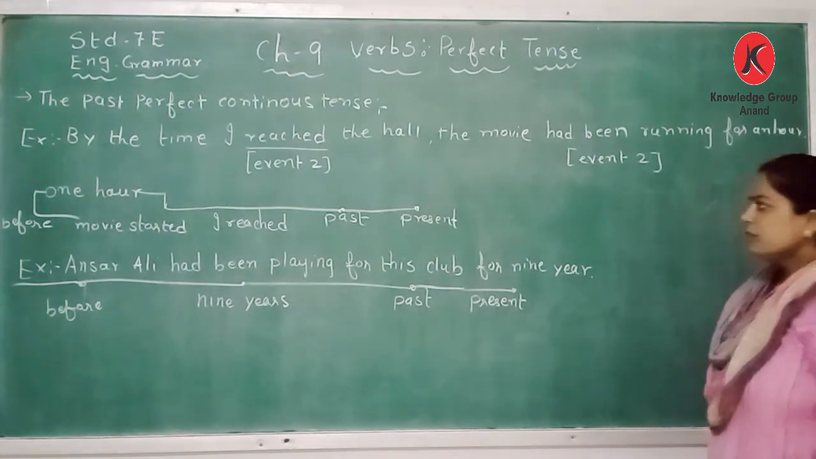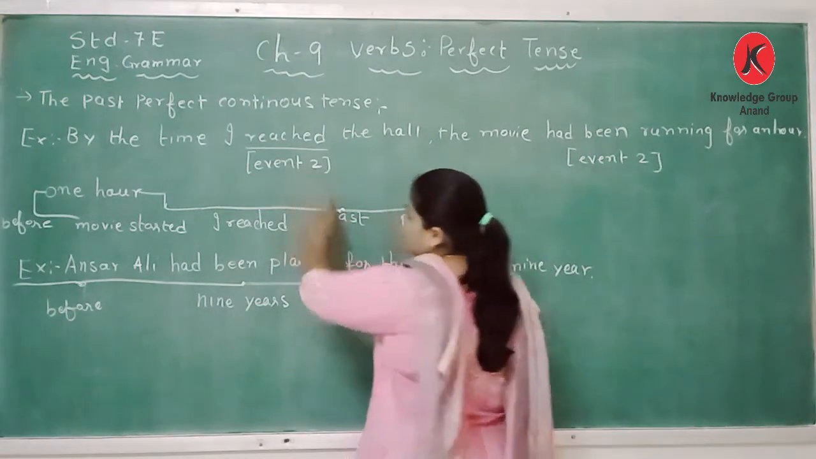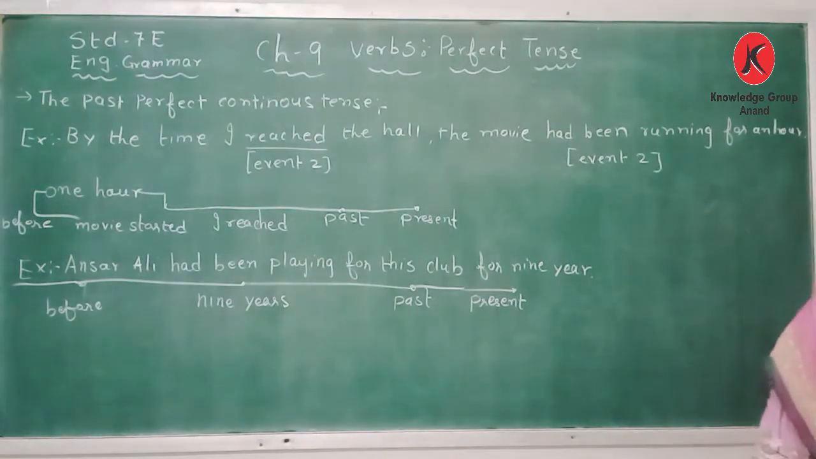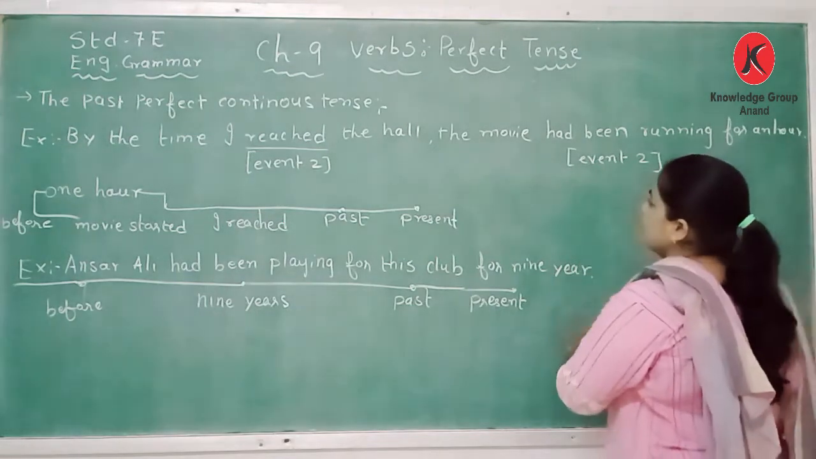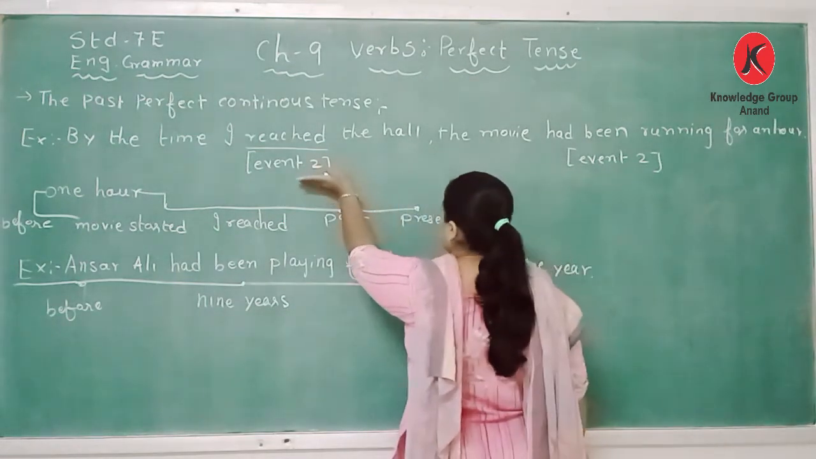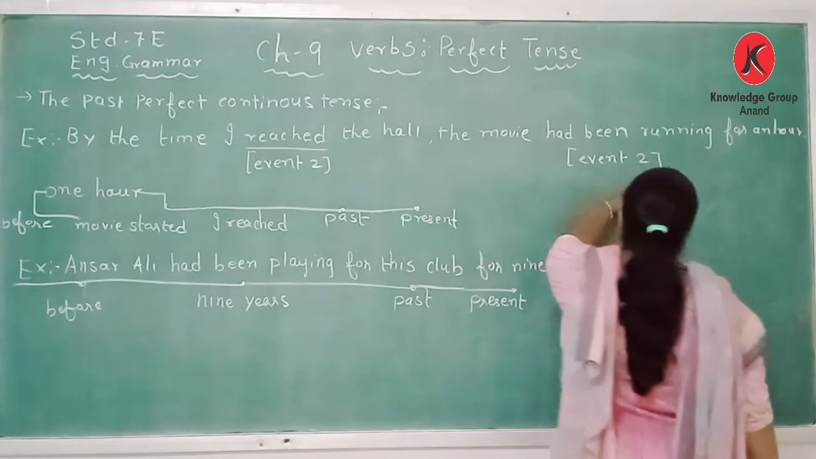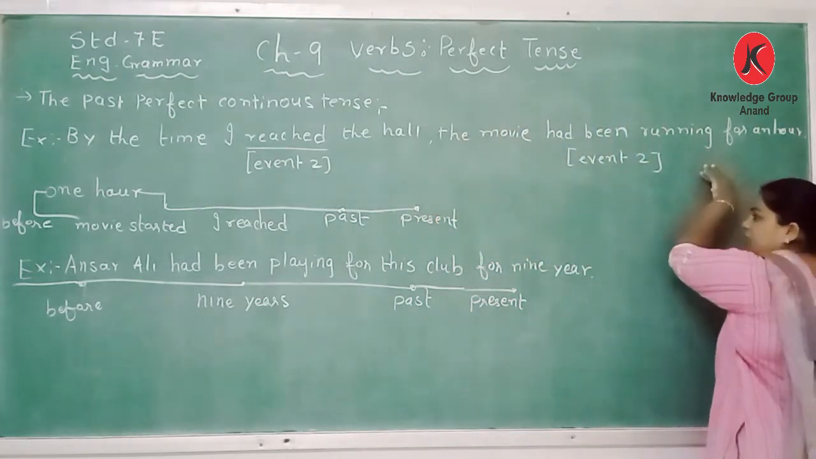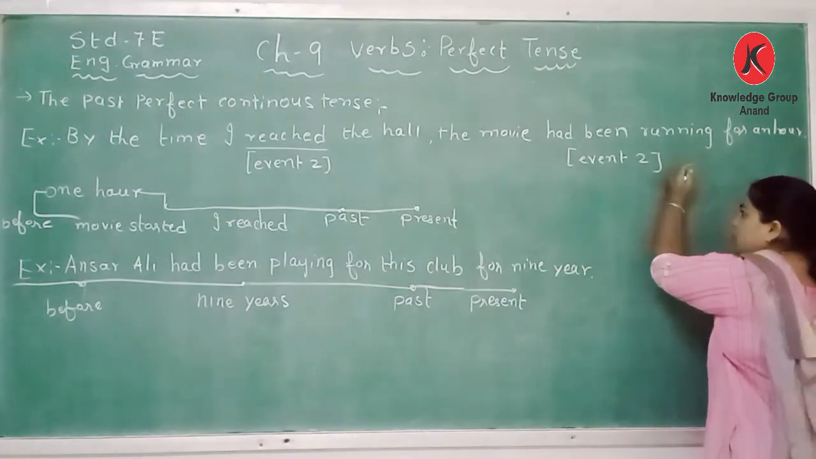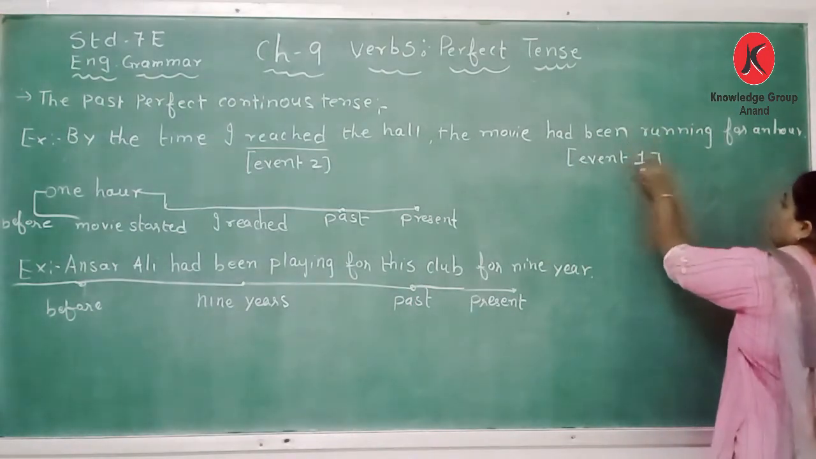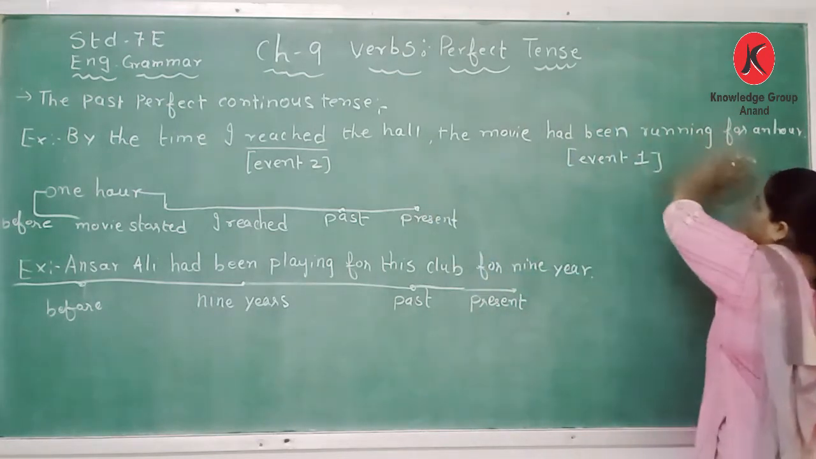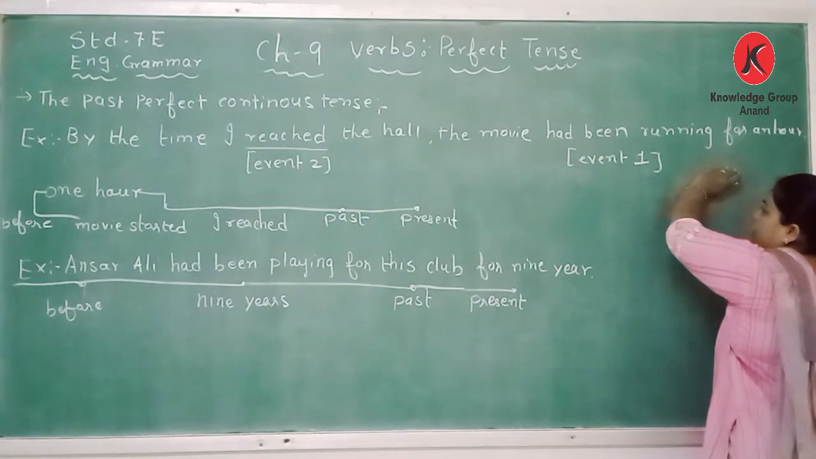So before I reached, where has the person reached? The person has reached the cinema hall. When he reached, the movie had been running for an hour. So before he reached there, the movie had started or aired. This is event number 1, because by the time he reached, the movie was already running for 1 hour.